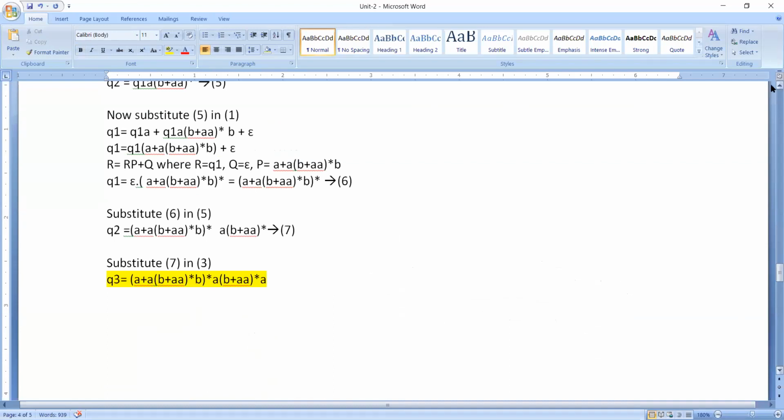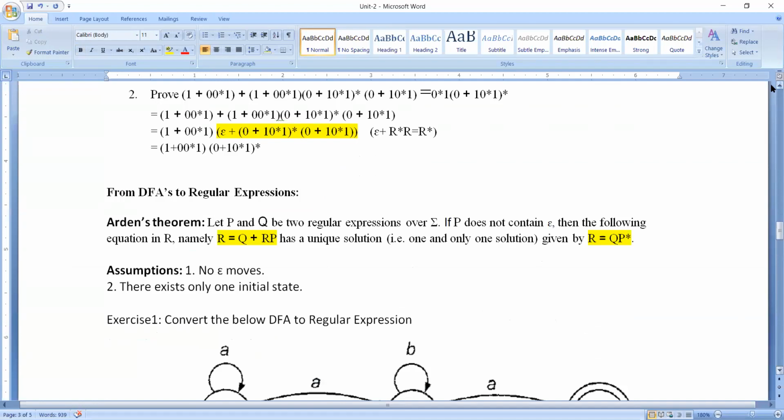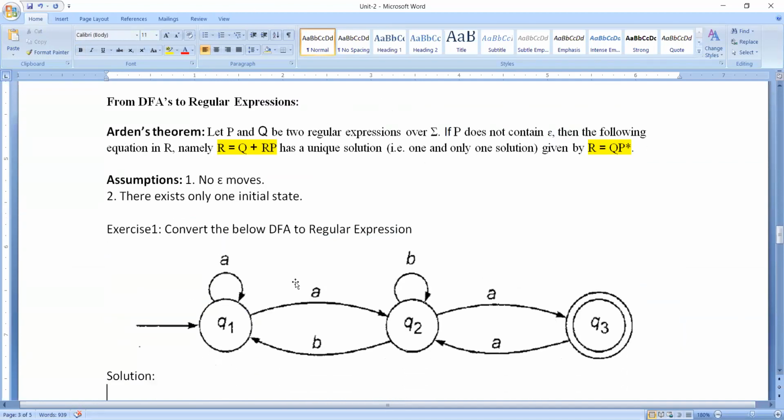Now why have I found it only for q3? As we have so many states available like q1, q2, q3, why am I specifically going for q3 only? The reason is that we need to find the expression only for the accepting state, which is nothing but the final state.